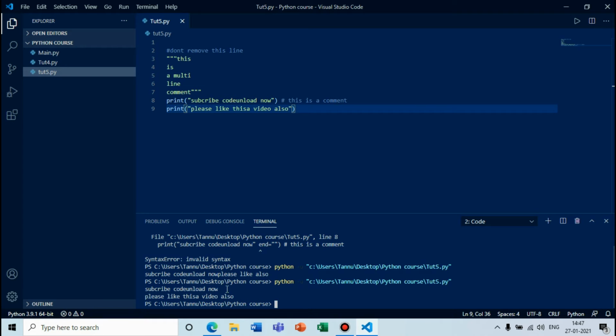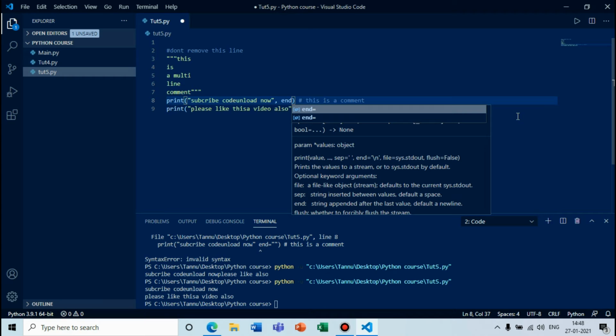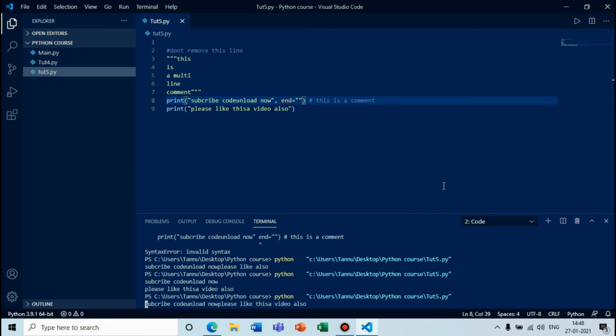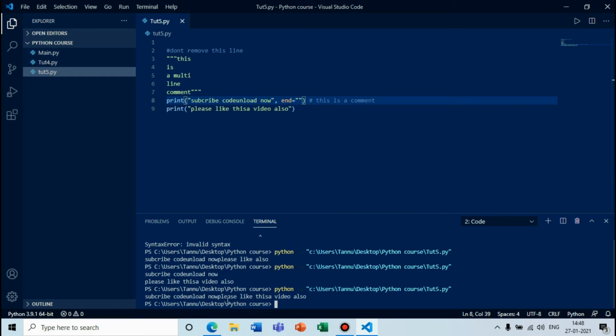For any purpose, if you have to make both these print statements in one line, what you will do is, in the first print statement you will put a comma and write end equals double quotations. It means that at the end of this print statement add a blank string, meaning nothing. So in this blank, another print statement will start. If you run it, you can see both are in the same line, and you can now see that there is no space between "now" and "please".